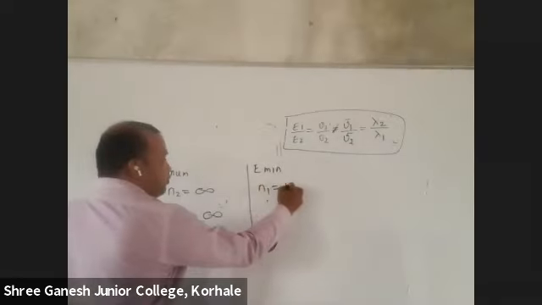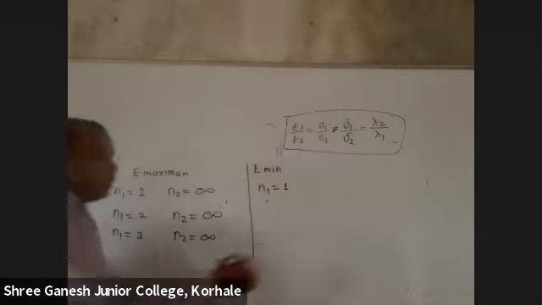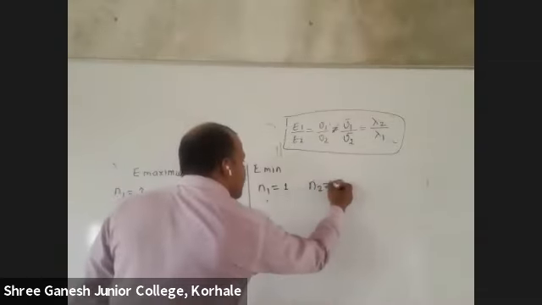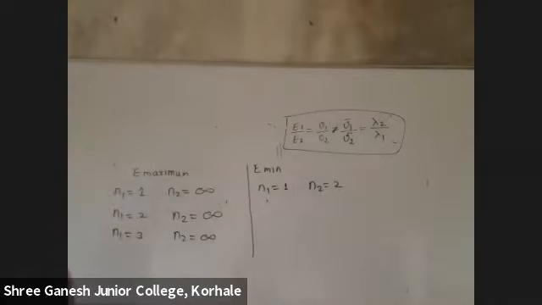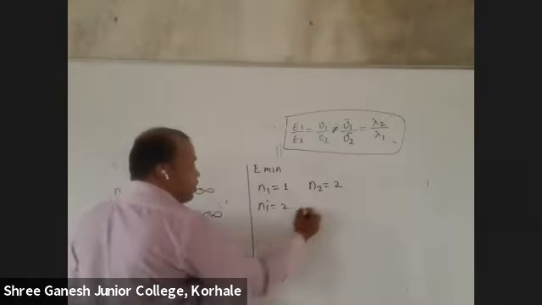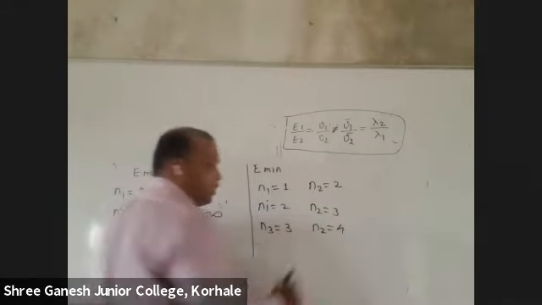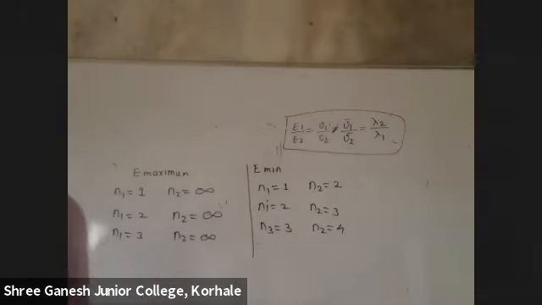When n1 is equal to 1, here energy is minimum, so n2's value will be just 2, just one number higher than that. So if n1 is equal to 2, n2 will be 3. So in the question they will give energy is minimum.